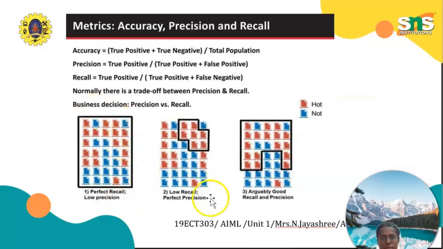This diagram shows perfect recall, low recall and absolutely good recall. Here the data is shuffled up and down, whereas here the data is shuffled in the first row, second row and third row, whereas at last they are grouped together.